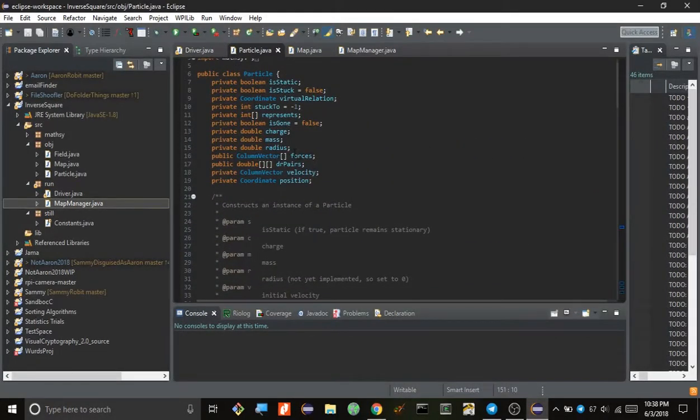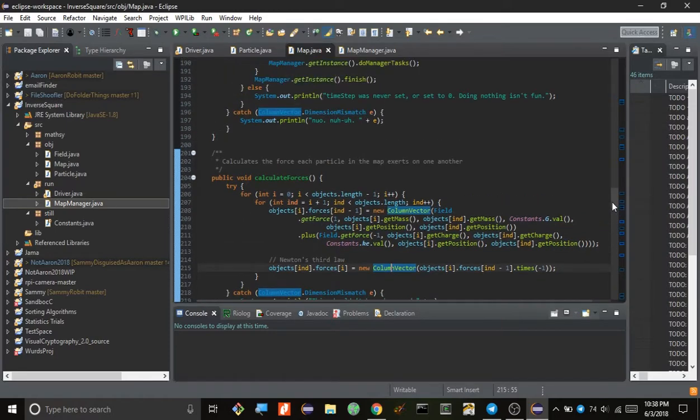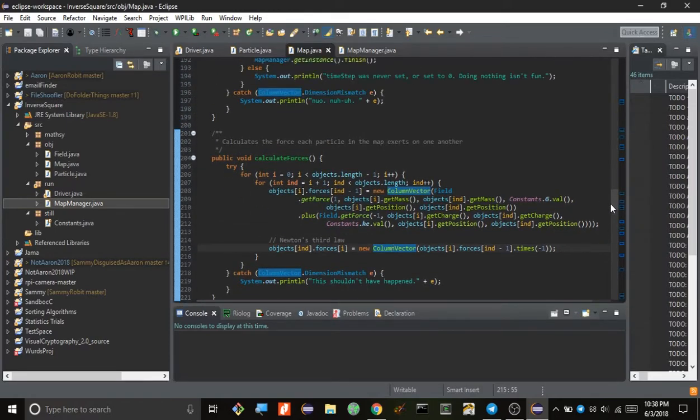It just records the value in there from one particle to another, and then of course the other particle, due to Newton's third law, experiences an equal and opposite force, so it just takes the same force and flips it around and says, okay, there's your force. And it does that until every particle has whichever force has been exerted upon it by every other particle in the simulation.